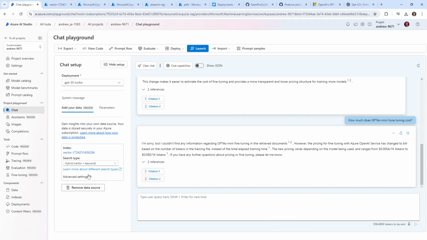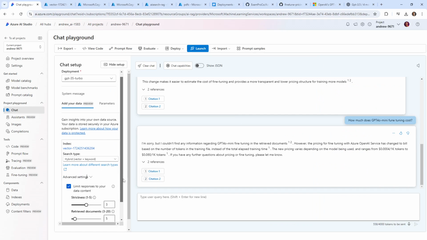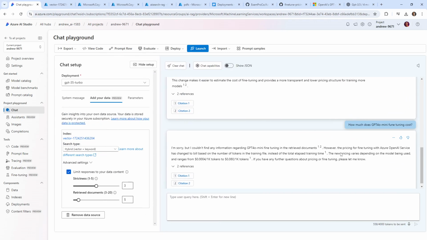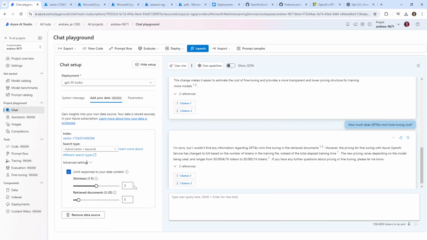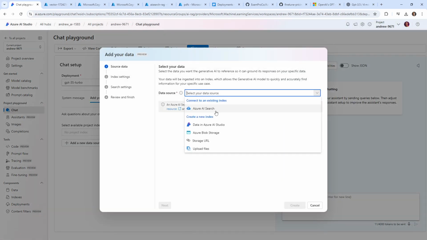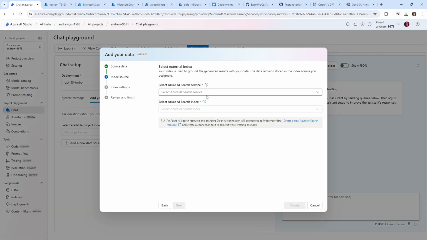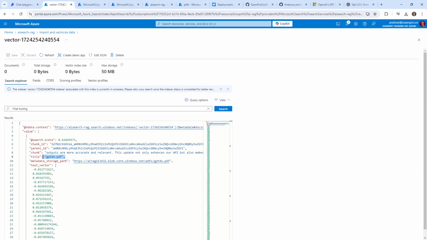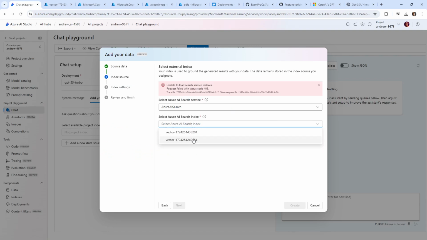And so I think what we need to do, let's go to advanced settings here. And I don't know if we can add multiple data sources. So maybe what's important is that everything is in the same index for this to work, because we only have a single index here. I'm not sure if that's a limitation here, but let's go ahead and remove this. And I'm going to add a new data source. Next. Great naming. 5554. Okay, so we go here, 5554.